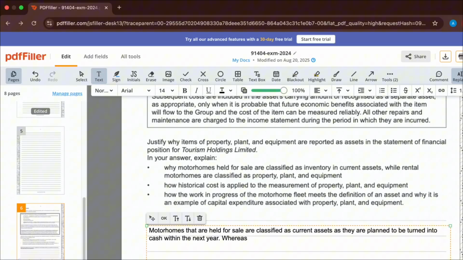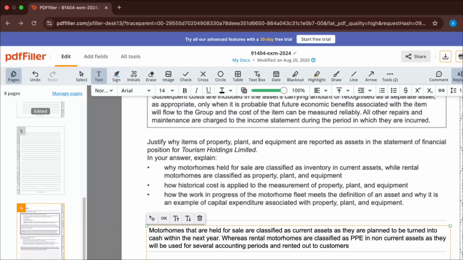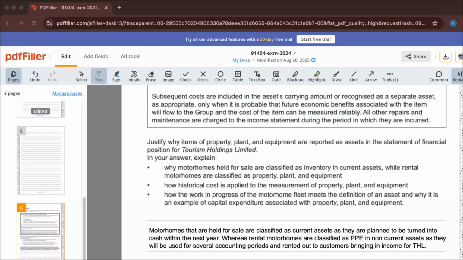So whereas rental motorhomes are classified as PPE and non-current assets, as they will be used for several accounting periods and rented out to customers, bringing in income for THL. Alright, so that's kind of that first bullet point done.